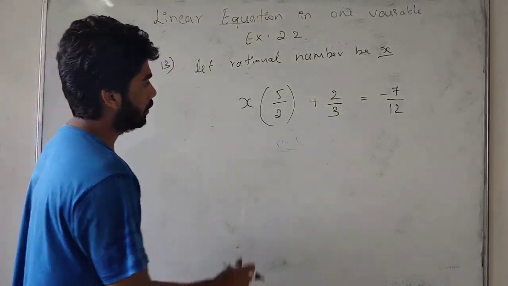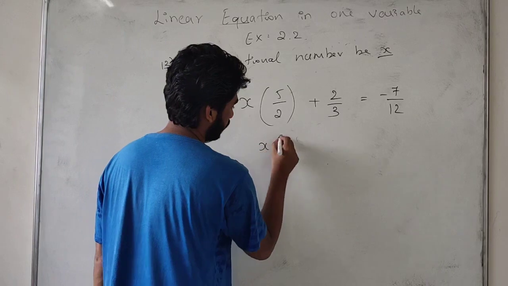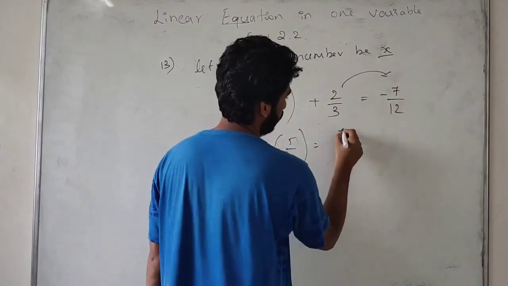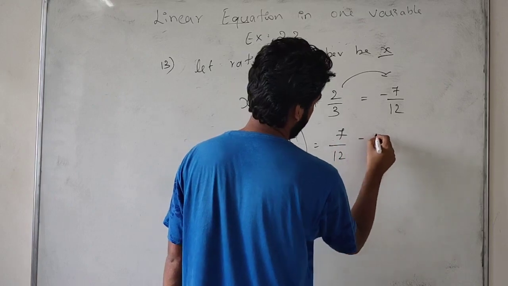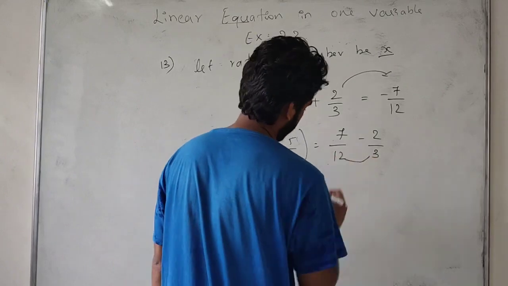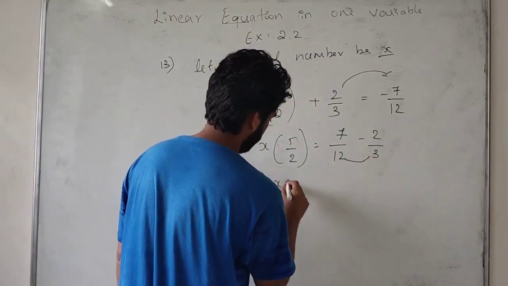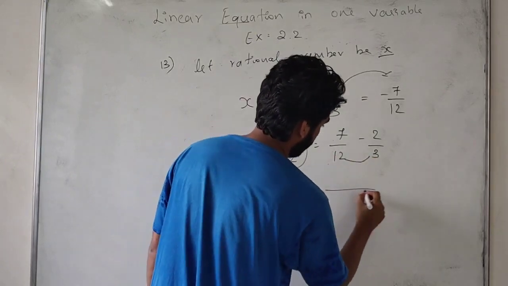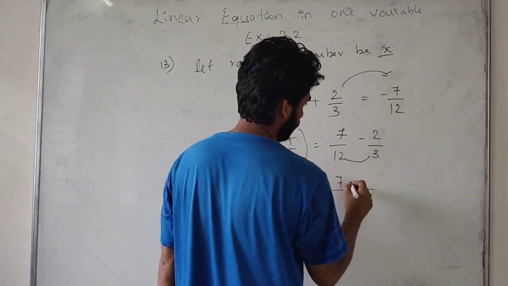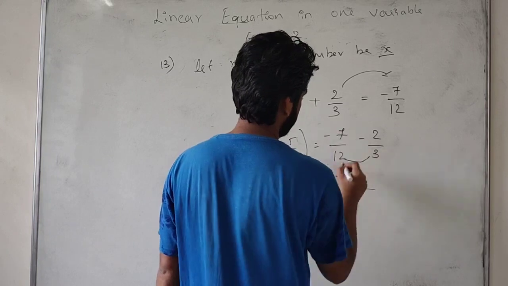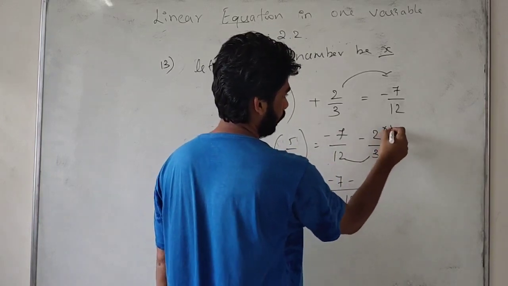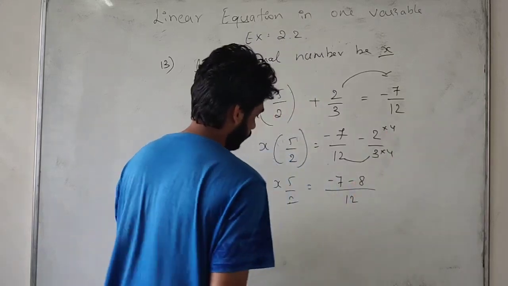Okay, now I simplify it. So write it as 5 by 2 x as it is. Shift it to this side, we get minus 7 by 12 minus 2 by 3. We can take the LCM of both. If we take the LCM, 12 will become the LCM. So minus 7 is there, minus 7 minus 8. 3 fours are 12, so into 4. 4 twos are 8.